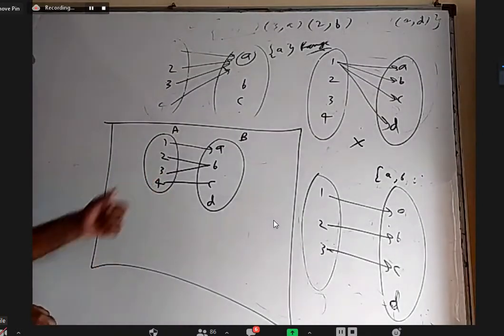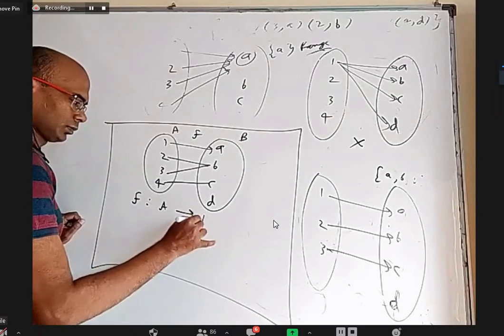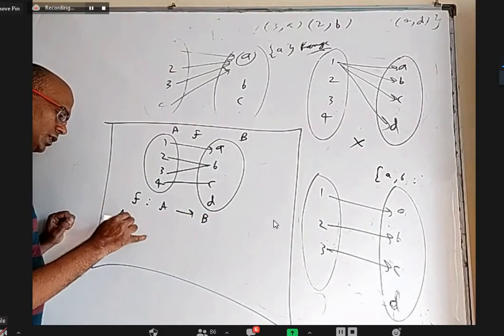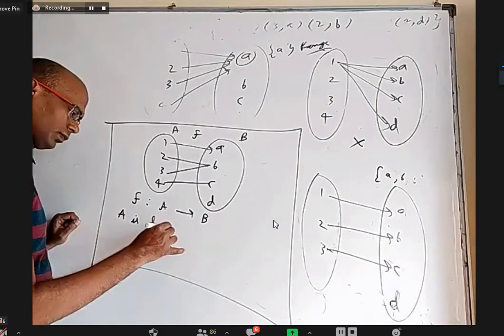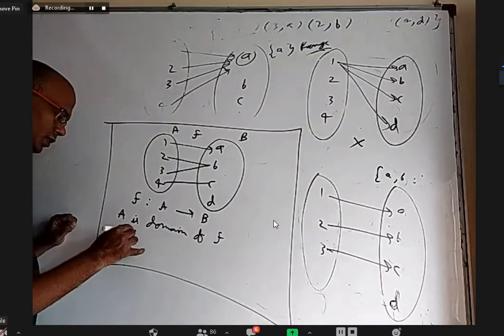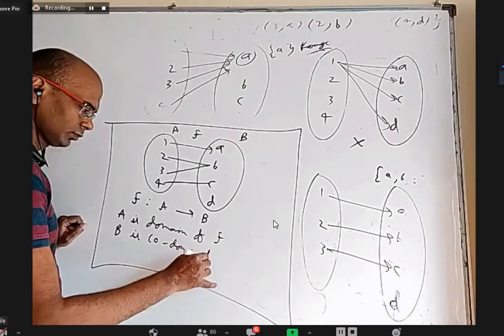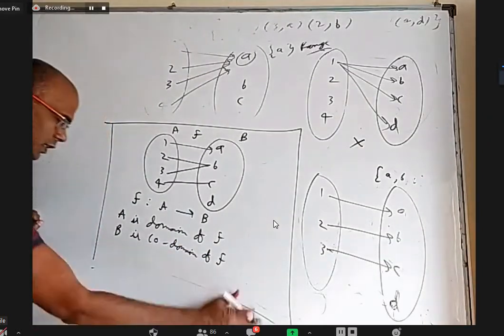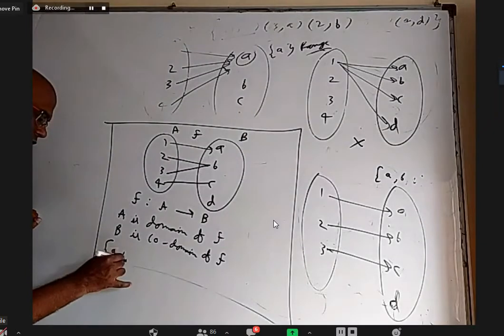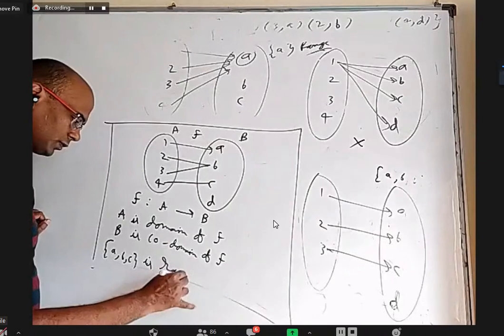So if you take this and f is a function from A to B, A is the domain of f, B is the codomain of f, and if you take only ABC without D, what we used in the second set is the range of f.